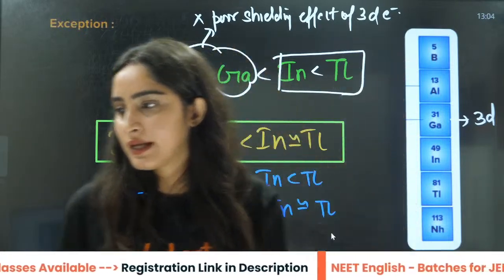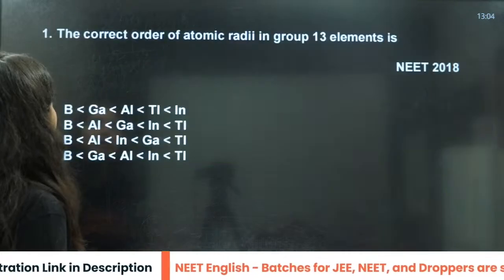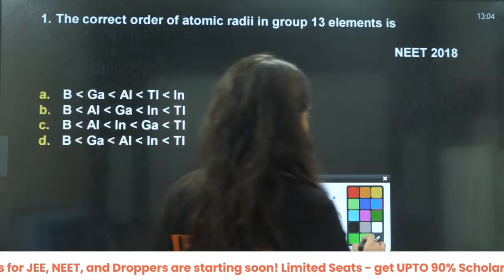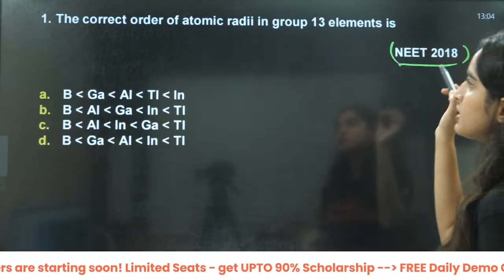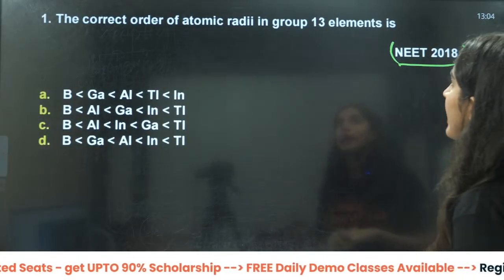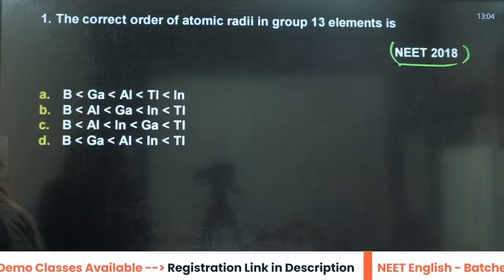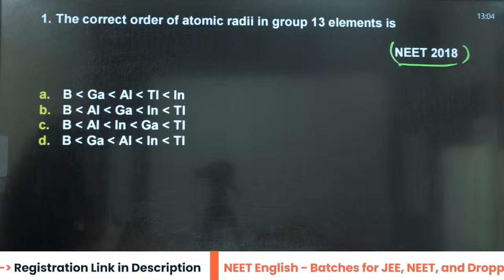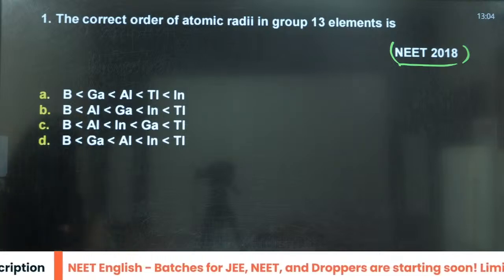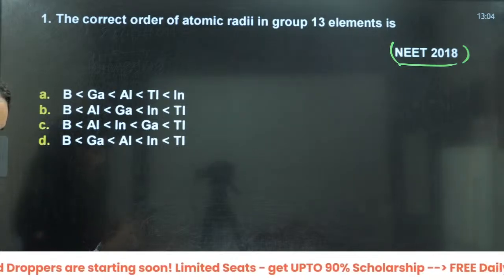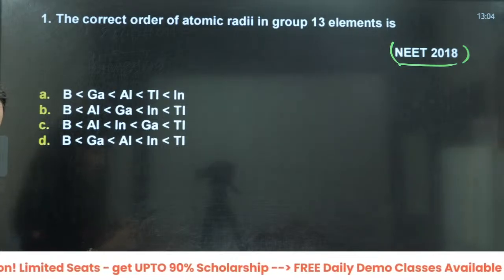Now, next, let us do the questions here. 2018 question. The correct order of atomic radii in group 13 elements, right? A, B, C, D, everybody. What is the correct order?